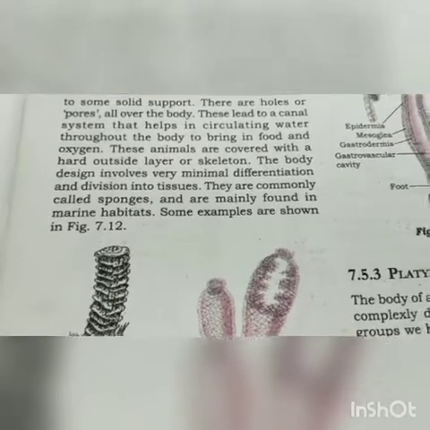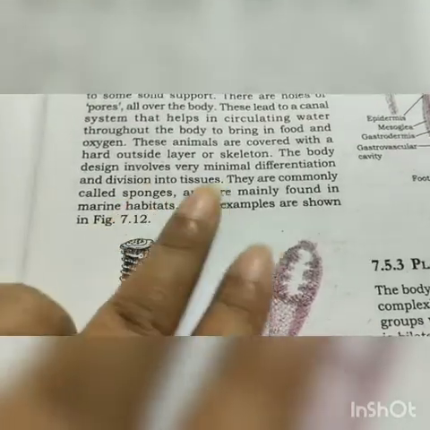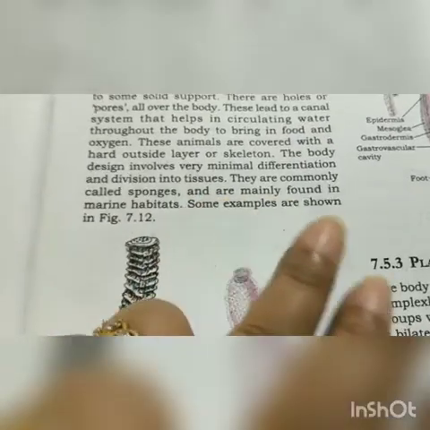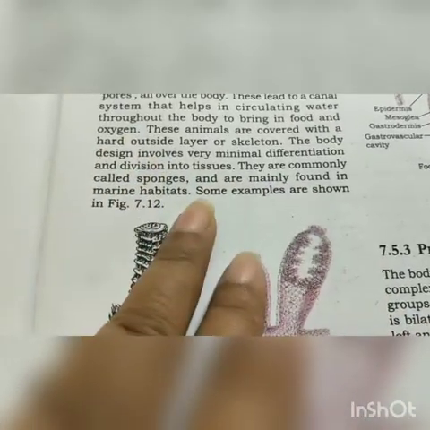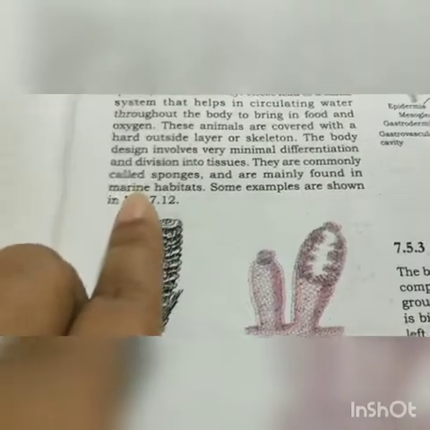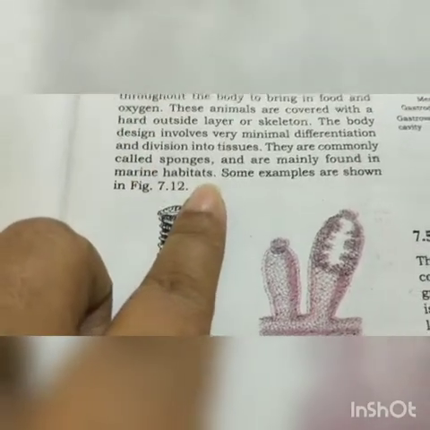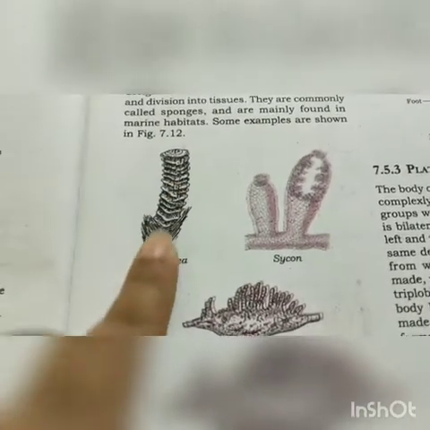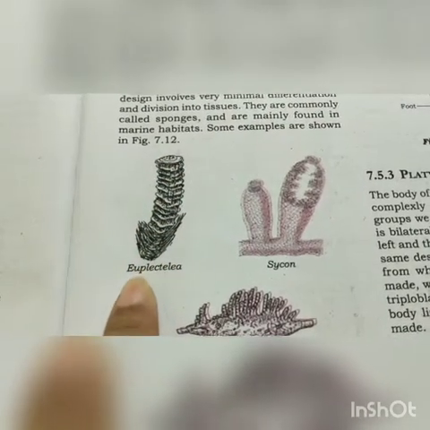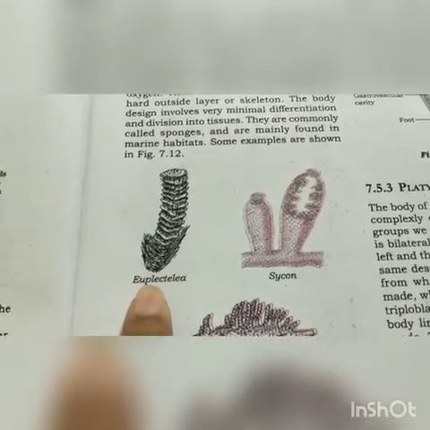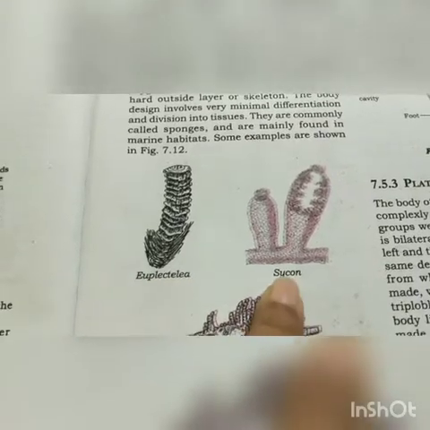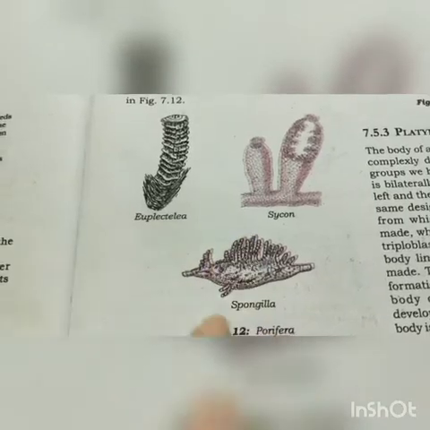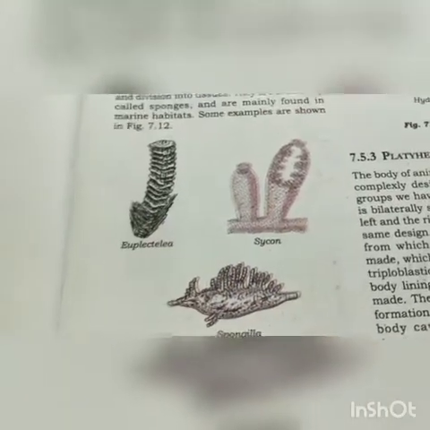Division into tissues is also very less, and they are commonly known as sponges, which are mainly found in marine habitats, that is, the sea. Examples of Porifera are Euplectella, Sycon, and Spongilla.